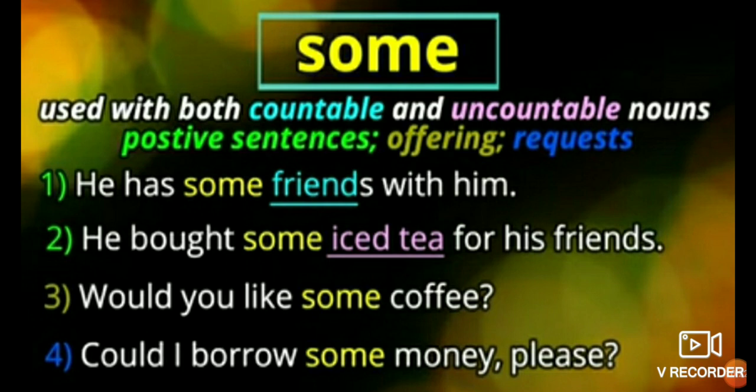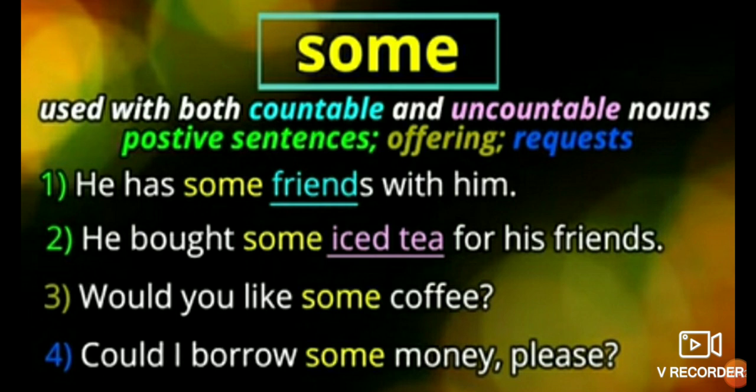It is used in positive sentences, and it is also used for offering something. Suppose you are offering tea to someone, would you like to take tea, so you are offering. And we also use some in requests. We will see some examples.